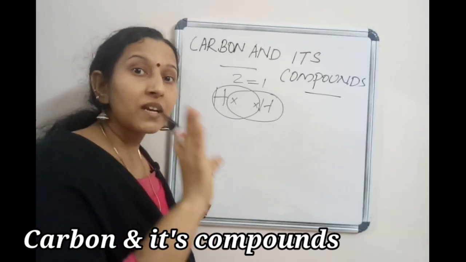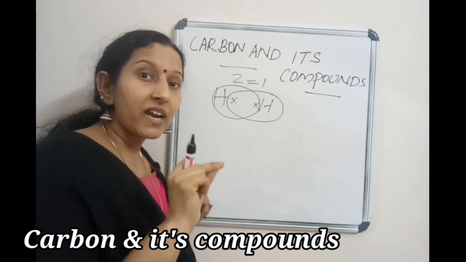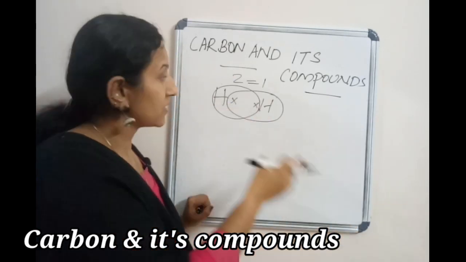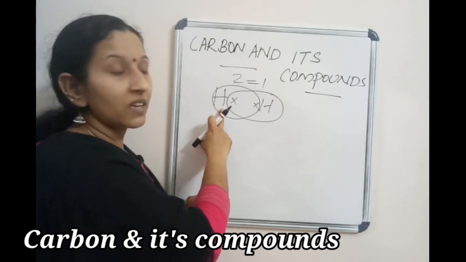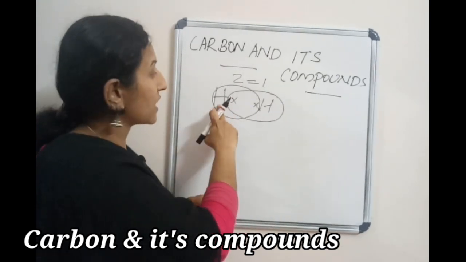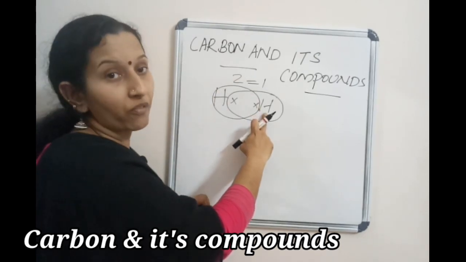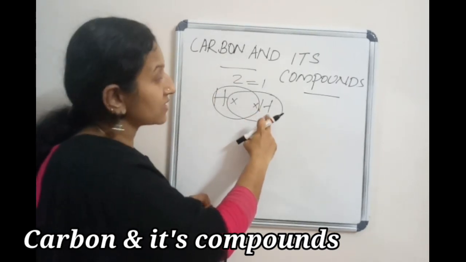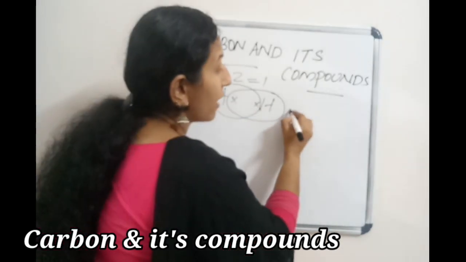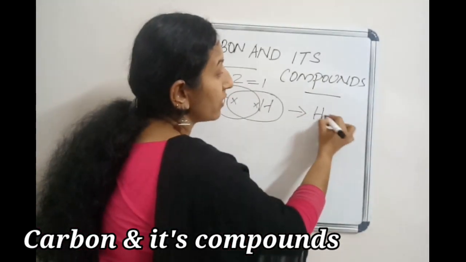So how does this occur? One hydrogen can share its electron with the other hydrogen. For this hydrogen, here it is 1, and for this hydrogen also 1. So this hydrogen shares 1 electron with the other hydrogen, and the other shares 1 electron with this one. That's why we always write hydrogen as H2.